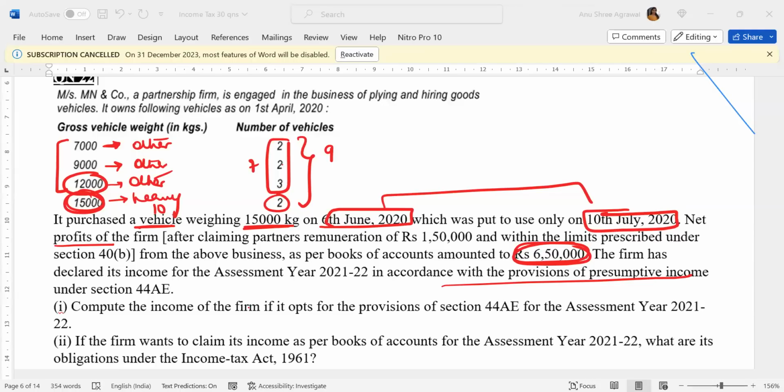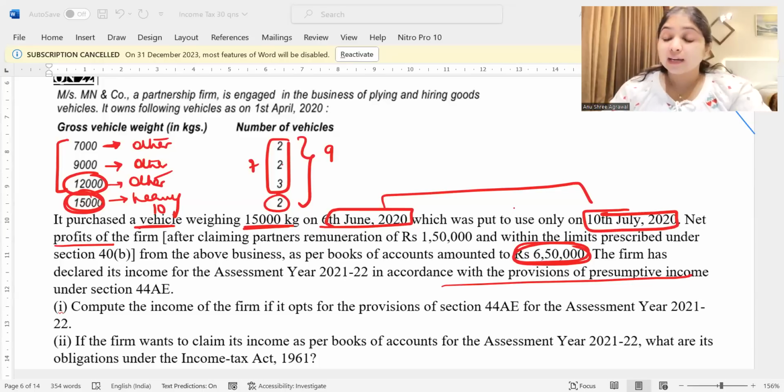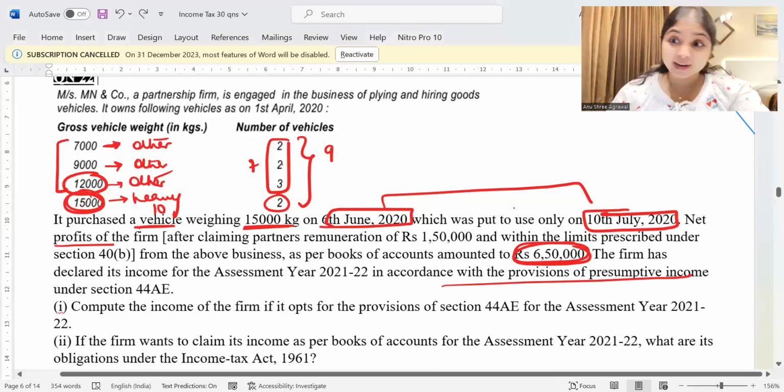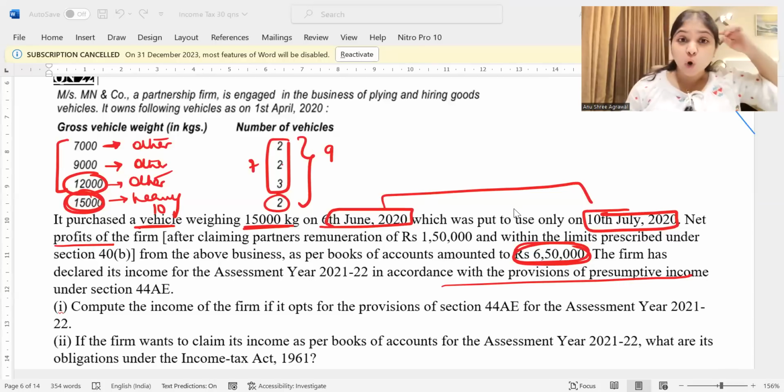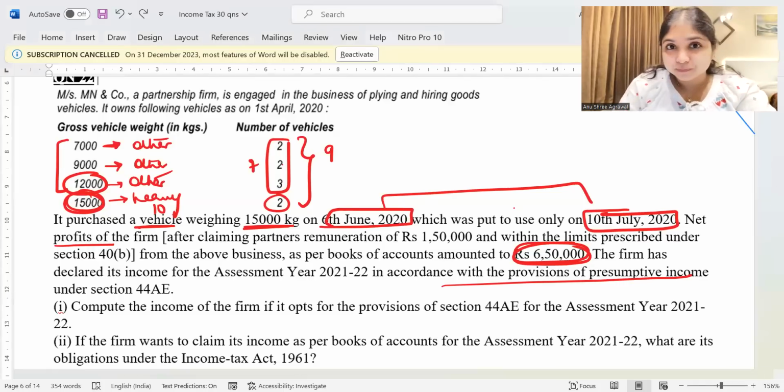6th June or 10th July? 6th June. Even yesterday, I told you, even in the last session, that when it was put to use is going to be irrelevant. Put to use is a concept which we talk about only in depreciation. We don't talk about put to use